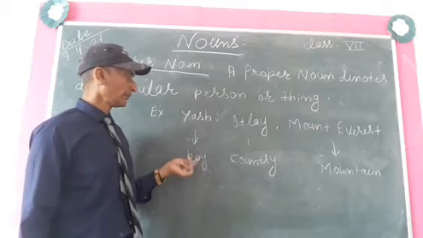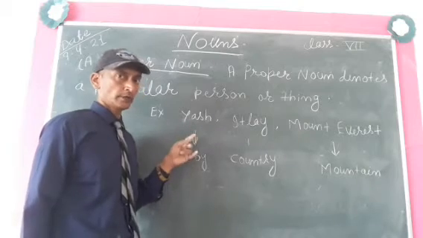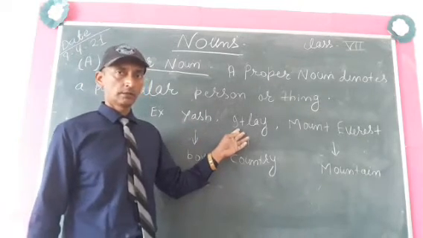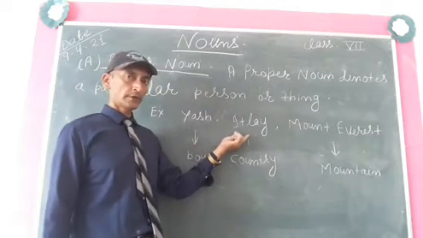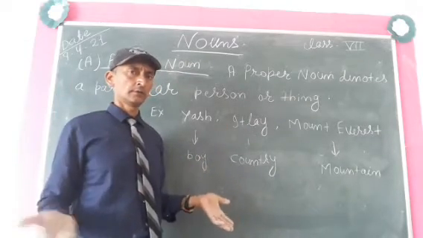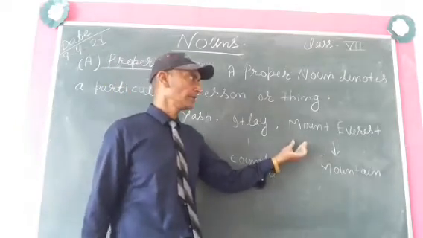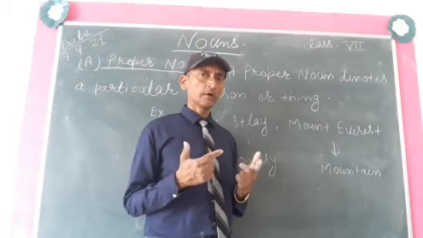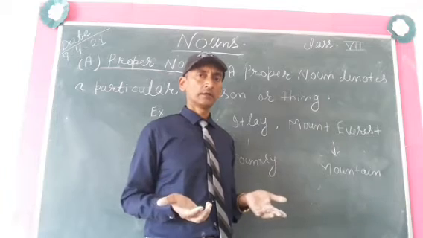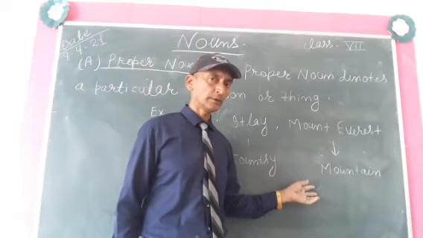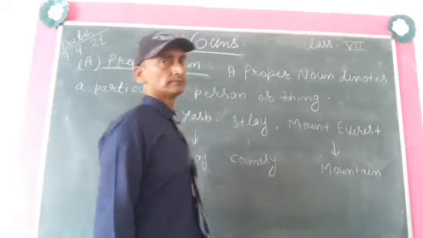Boy is a common noun, Yash is a proper noun because it is the particular name of one boy. Italy, name of a country, one country, proper noun; country, so many countries are there. If we are talking about any country in general, that will be an example of common noun. Mount Everest, there is one mountain and the name is Mount Everest, but there are so many mountains in this world. So mountain will be an example of common noun and Mount Everest will be an example of proper noun. Okay.